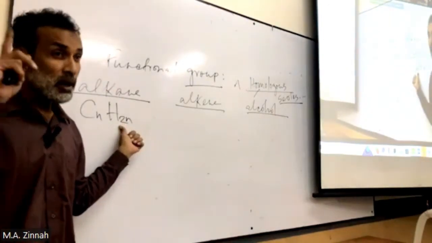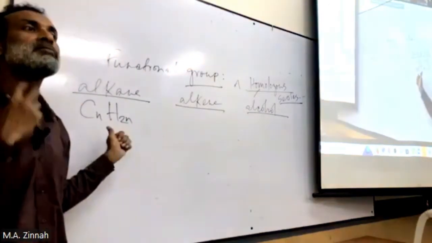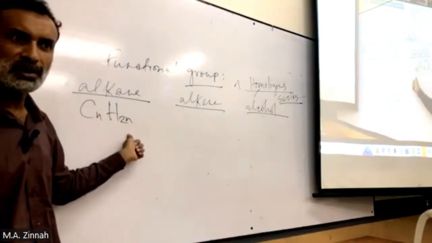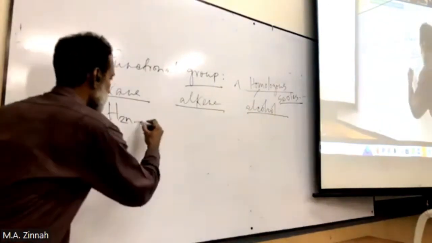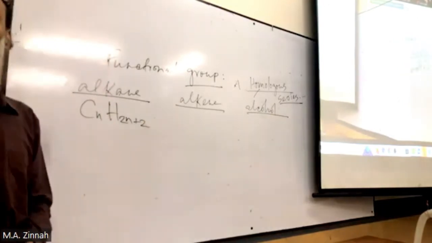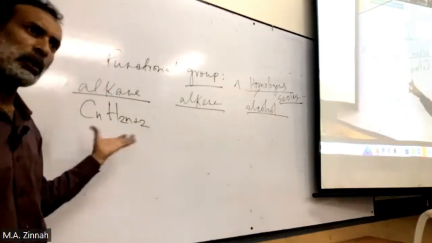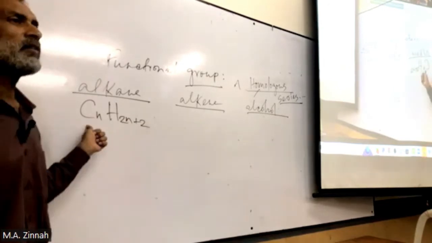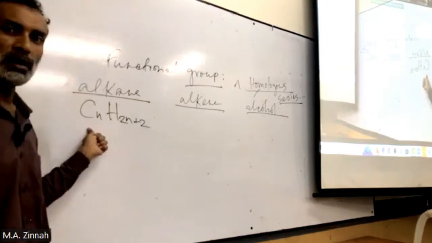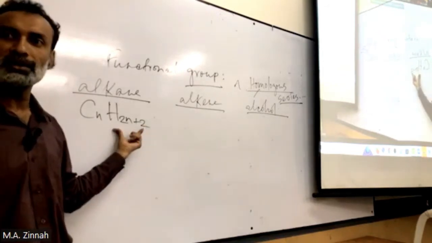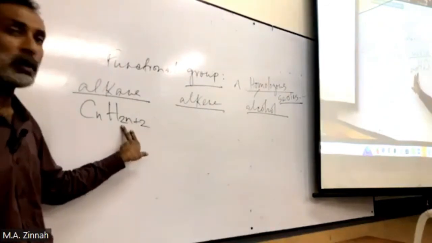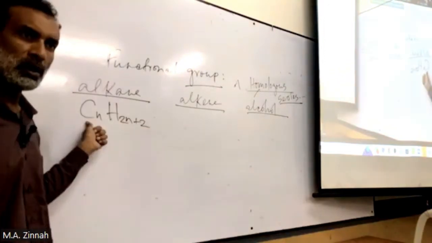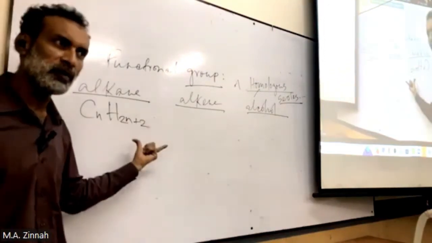What's that? Double of carbon. If this is 1, this will be 2. If this is 5, this will be 10. No, here is 2 more, to be alkane. Now you understand how many hydrogen to be there? If carbon is 1, how many hydrogen can you estimate? 2 into 1, 2, and plus 2, 4. So if carbon is 1, hydrogen will be 4.